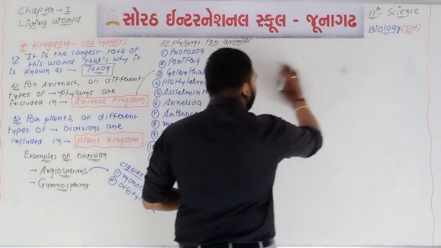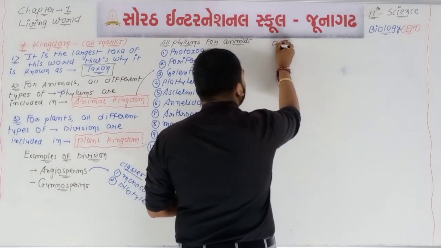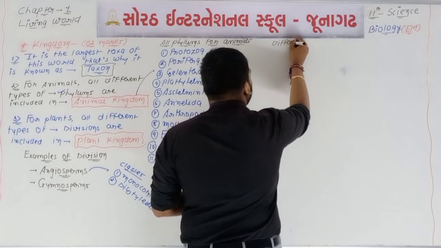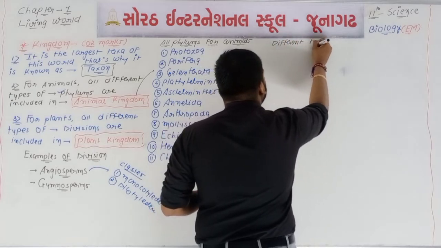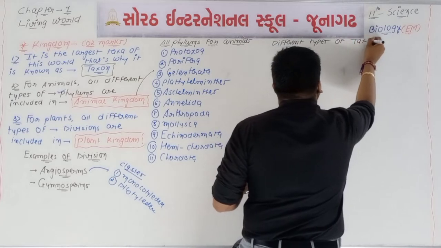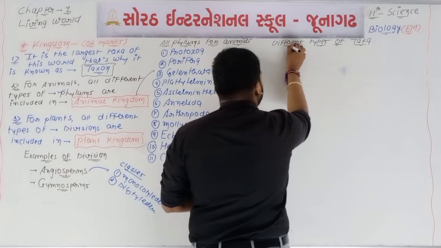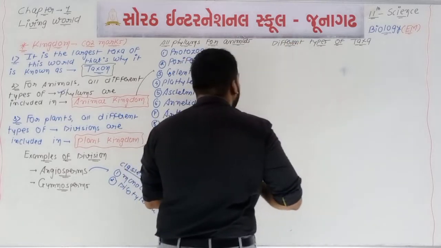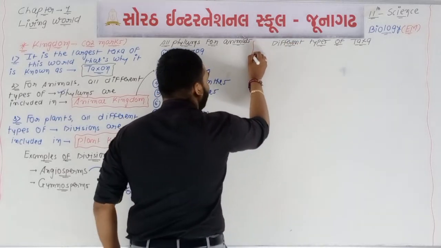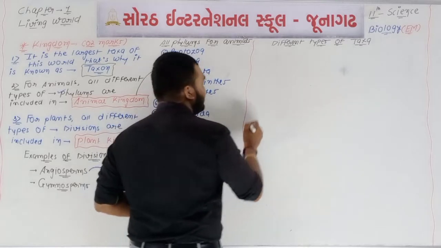Now we are writing one sequence of different types of taxa. This sequence is important because 1 or 2 questions will be asked from it.